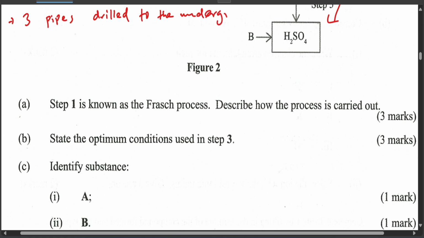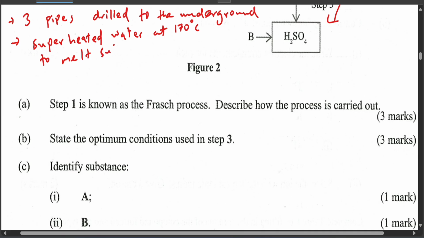Okay, and then the next step after drilling and using the pipes, you pass superheated water into it. You need to define the temperature, at 170 degrees Celsius. So it's pumped through that outermost pipe. So there are 3 levels of pipe. You pass it through the outermost pipe to the underground sulfur deposits to melt. The reason you do that is to melt sulfur.